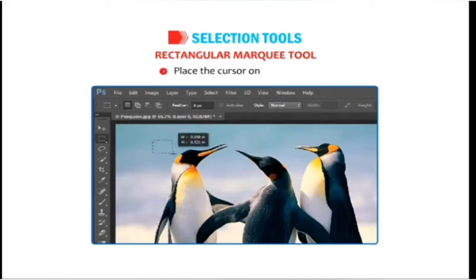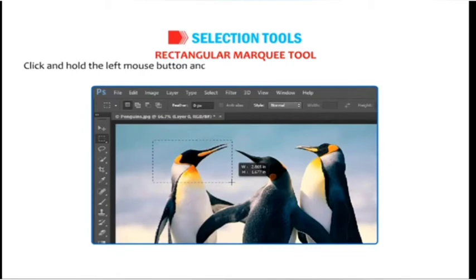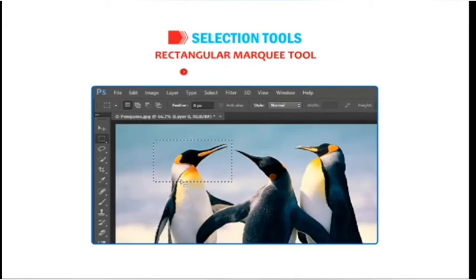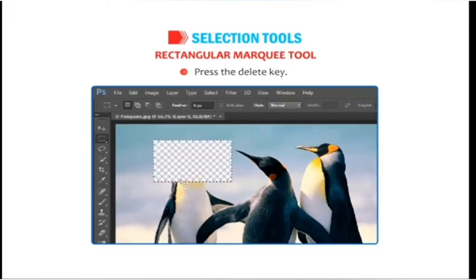Place the cursor on the image. Click and hold the left mouse button and then drag out a marquee to select the required part of the picture. You will notice that the dash border has covered the object which you have selected as shown in the figure. Press the Delete key. Notice that the selected part of the image is deleted.